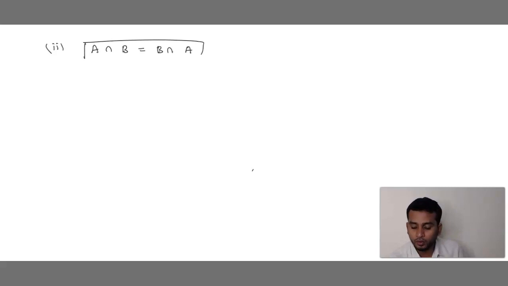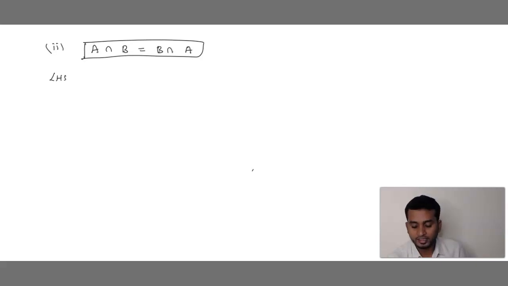Same way, see children, it is commutative. So what you should write? A intersection B is equal to B intersection A. Write the intersection symbol. So now we have to prove that A intersection B is equal to B intersection A.